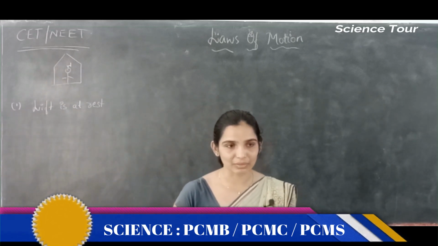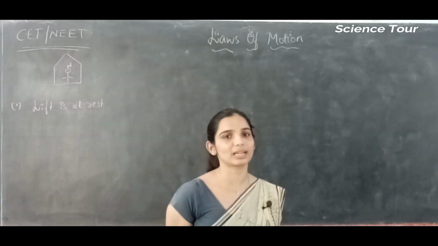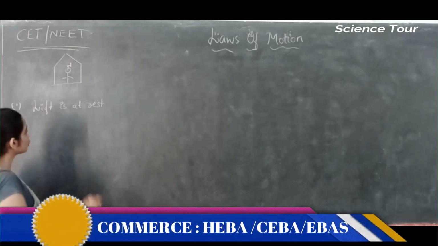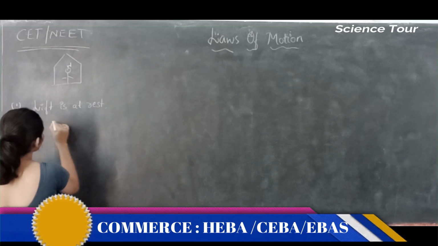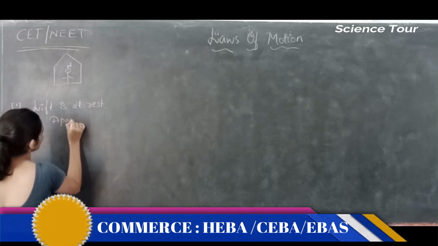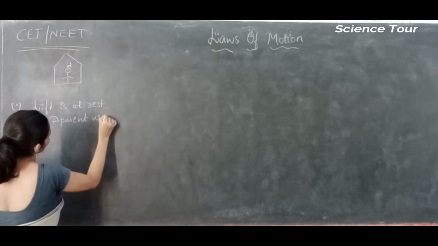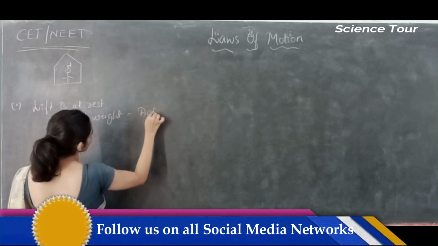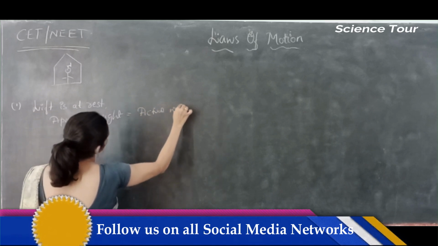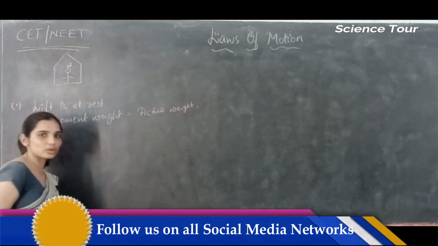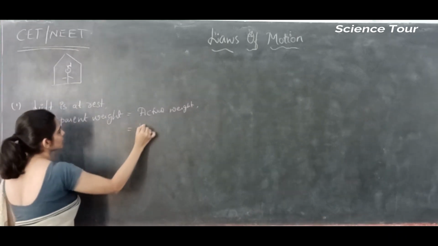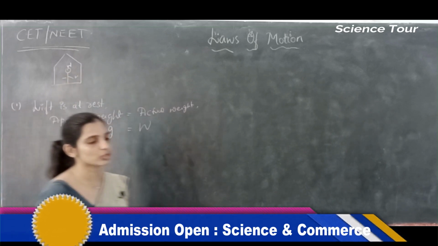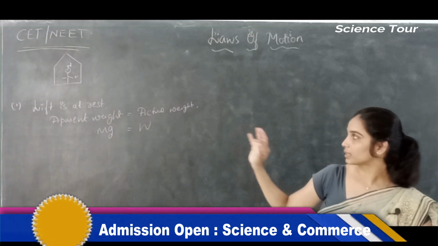Now he is inside the lift and the lift is at rest. Let's say the lift is on the second floor. What is the apparent weight of that person now? When the lift is at rest, apparent weight is equal to actual weight. What is that? M into G. If M is the mass of this person, then M into G is the apparent weight of the person when the lift is at rest.